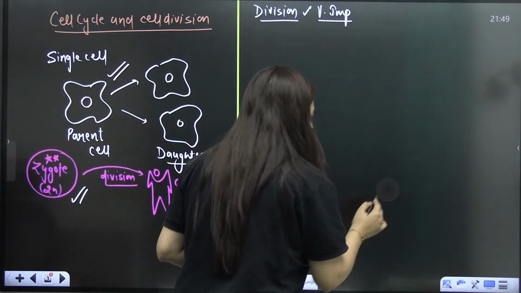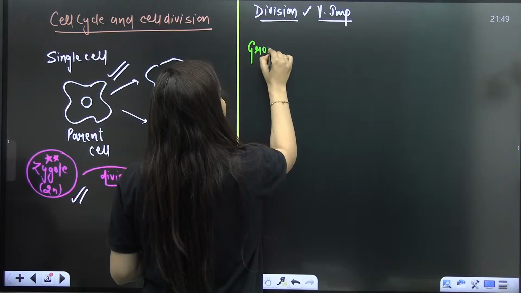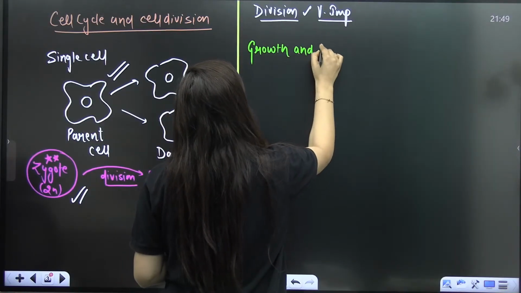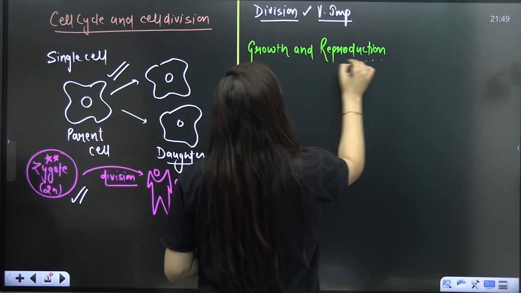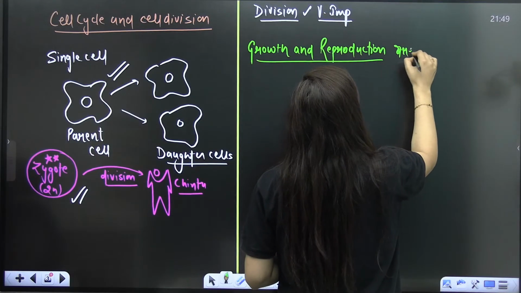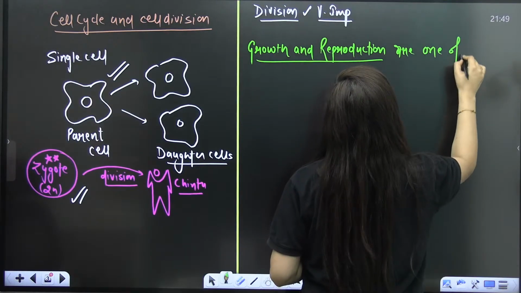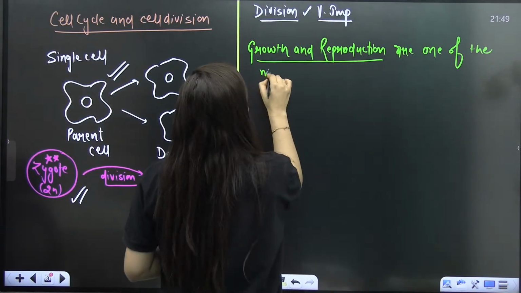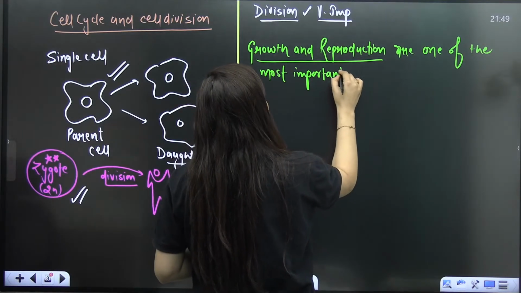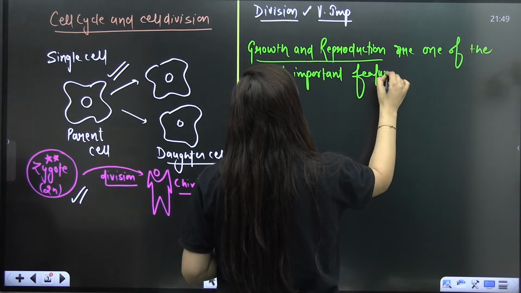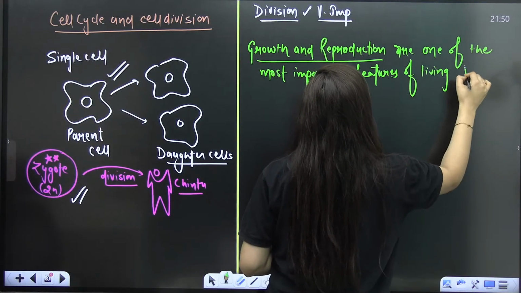Now when I talk about living organisms, be it a unicellular organism or a multicellular organism, growth and reproduction are one of the most important features of living beings.